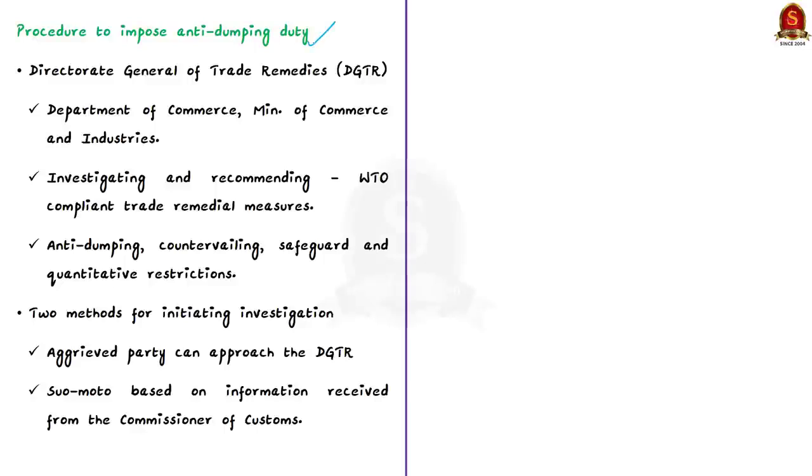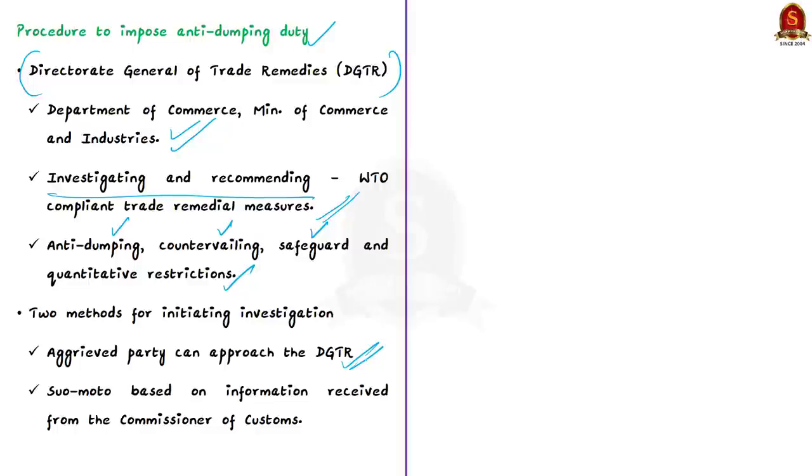See, the Directorate, which has the responsibility of investigating and recommending various WTO compliant trade remedial measures, is the Indian Directorate General of Trade Remedies. It comes under the Ministry of Commerce and Industries. Now this directorate deals with trade remedial measures such as anti-dumping, countervailing, safeguard and quantitative restrictions. So that means any aggrieved party, that is the domestic industry that is affected by dumping, can approach the Director General of Trade Remedies for initiating an investigation against dumping. This is the general norm, that is the authority initiates the investigations for trade remedies action on the basis of an application received from the domestic industry.